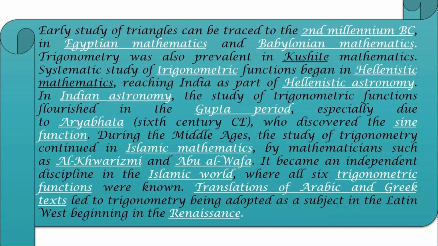Let us know a brief fact about history. Early study of triangles can be traced to the 2nd millennium BC in Egyptian mathematics and Babylonian mathematics. Trigonometry was also prevalent, that is widespread, in Kushite mathematics. Systematic study of trigonometric functions began in Hellenistic mathematics, reaching India as a part of Hellenistic astronomy. In Indian astronomy, the study of trigonometric functions flourished in the Gupta period, especially due to Aryabhatta in the 6th century CE, who discovered the sine function.